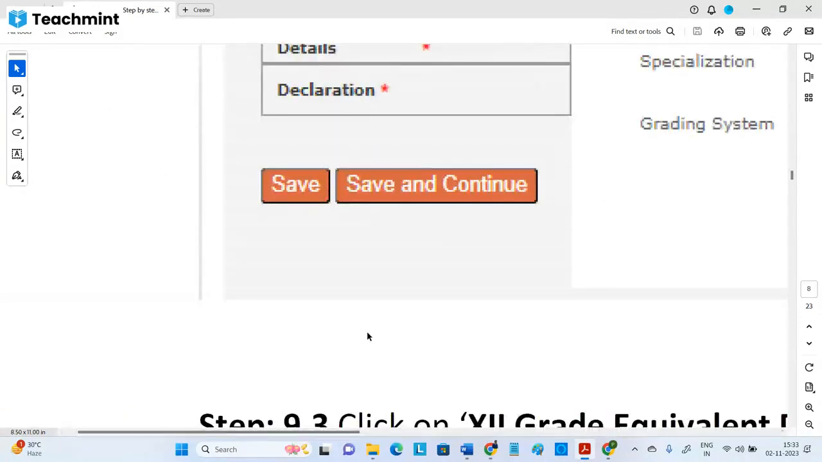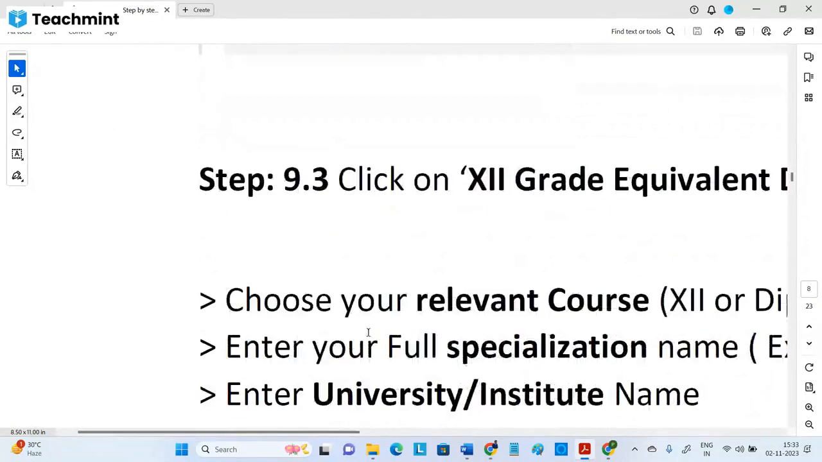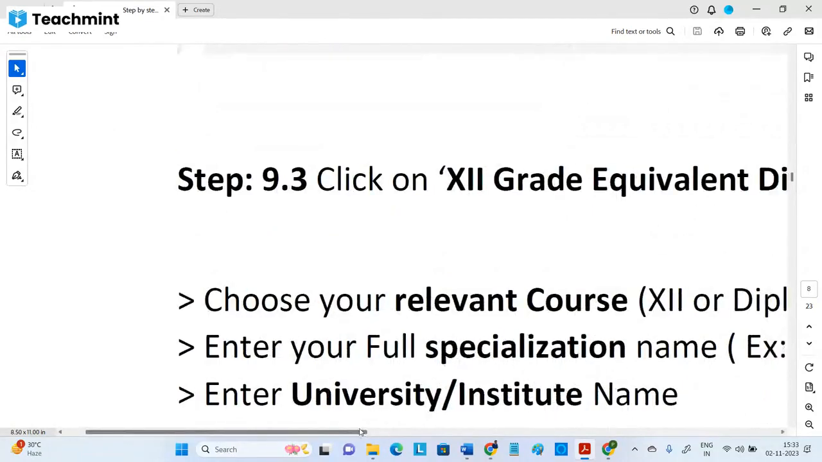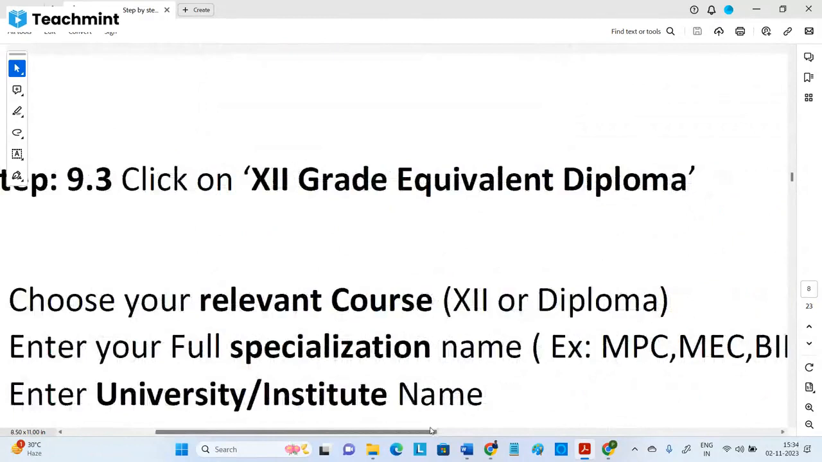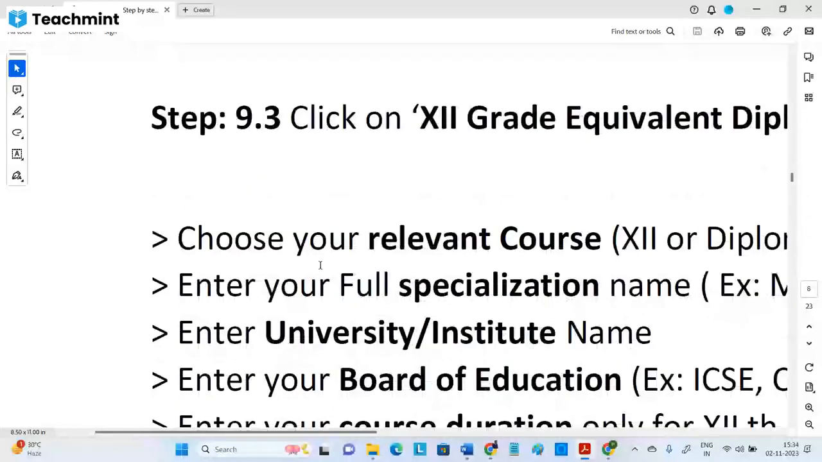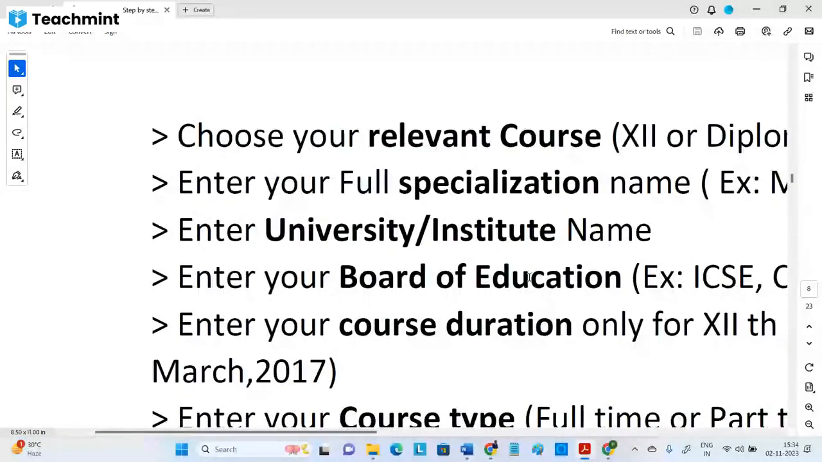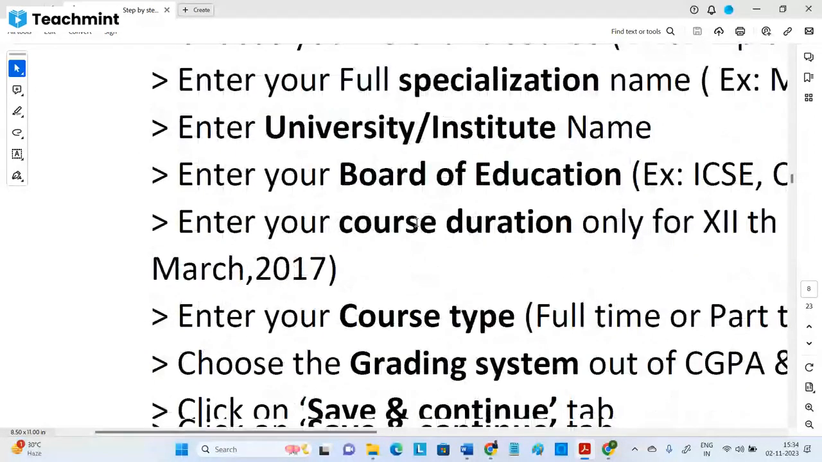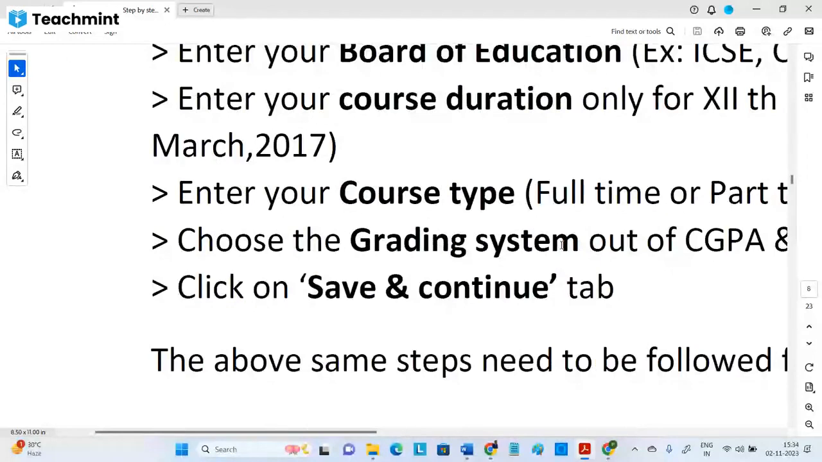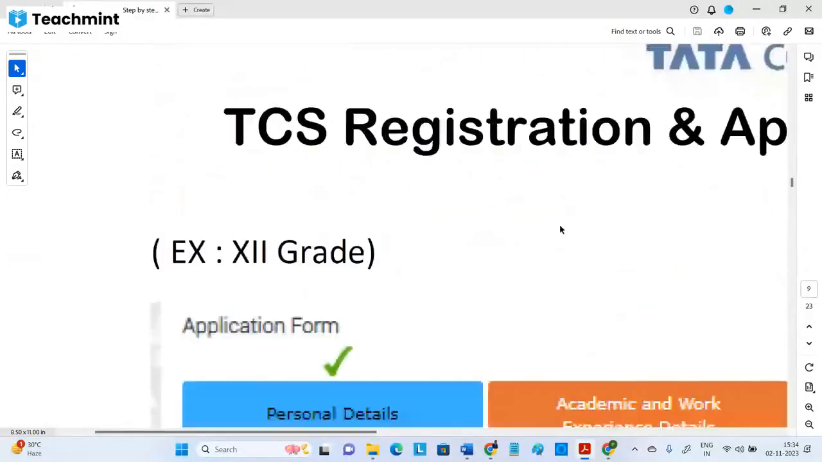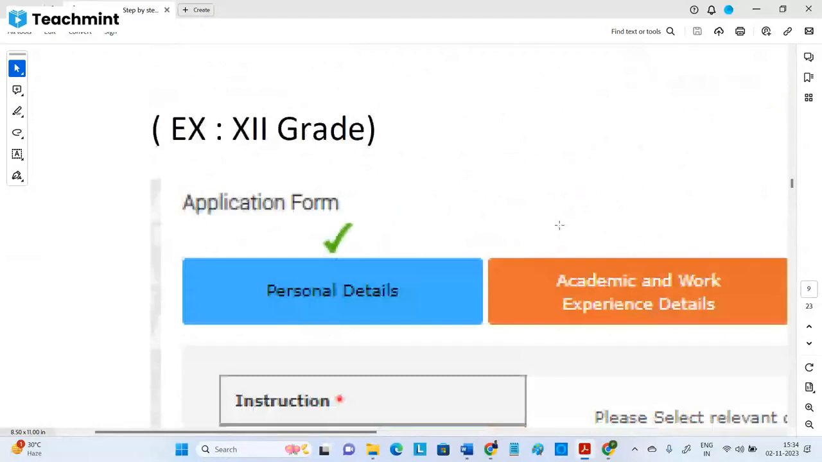Both are there. Depending on your case, you can select diploma. See, that's 12th or graduate-equivalent diploma. You need to select the related one. For specialization, MPC for intermediate people; for diploma, select your exact branch. Board of education and all this, the PDF we already shared for you. Course type, full-time or part-time. Grading system depends on your university or college. You select, save and continue. That will complete 12th or diploma.